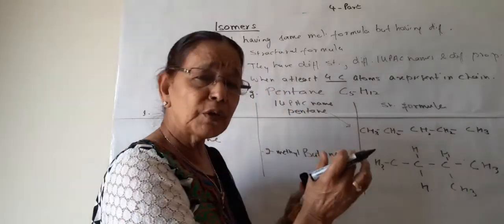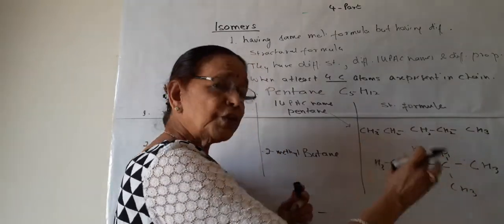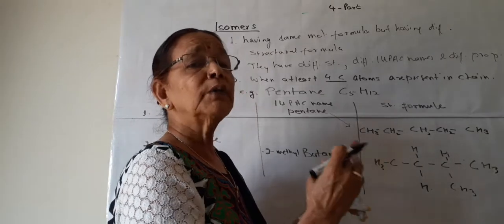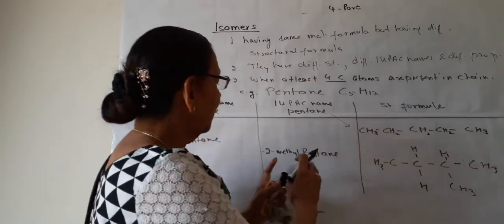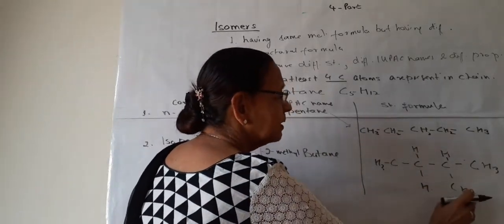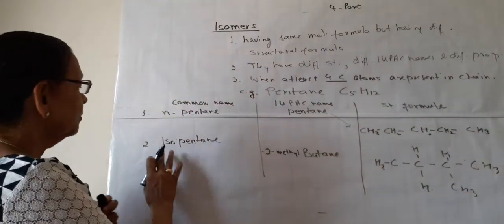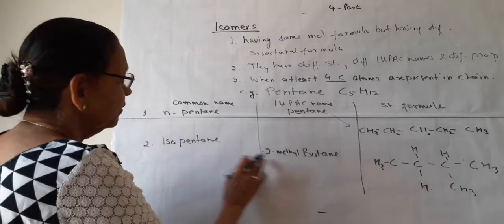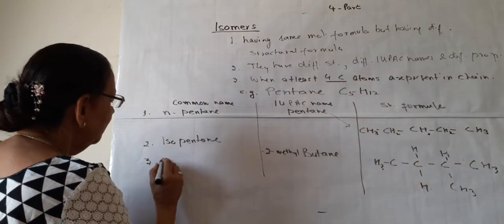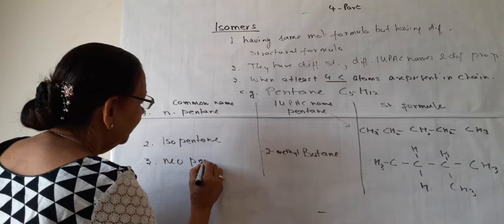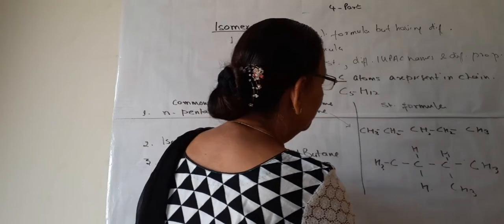So, as per position isomers, we have only 2-methyl. Their position is different, so we will count them in. If we are doing position isomers, then they are different. But as for structural isomers, these two are the same, whether we write the methyl group here or here. So the second isomer is isopentane, 2-methyl-butane. We can have one more isomer, and that is known as neopentane. The common name is neopentane, and we will draw its formula here.